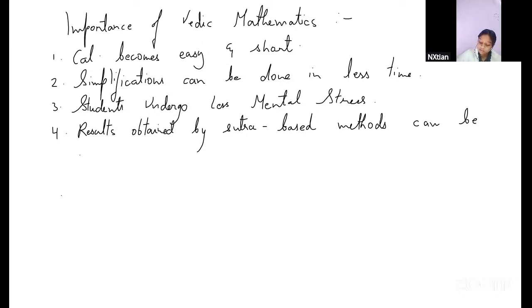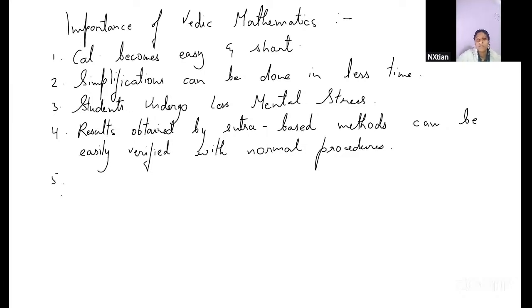Easily verified with normal procedures. Then now the possibility of committing errors is negligible, or very less.